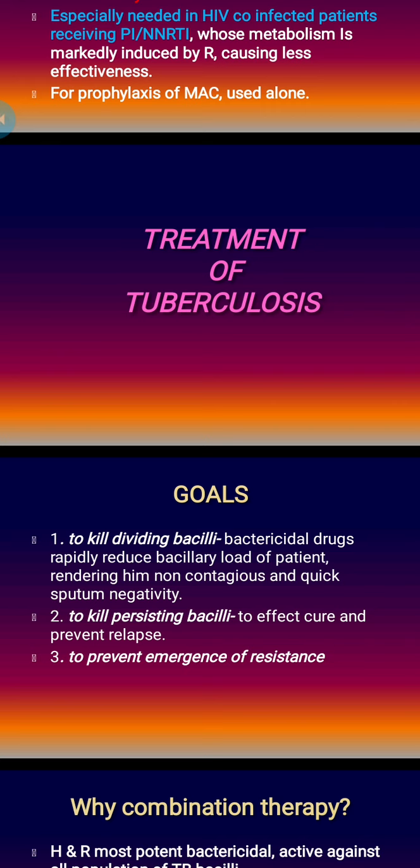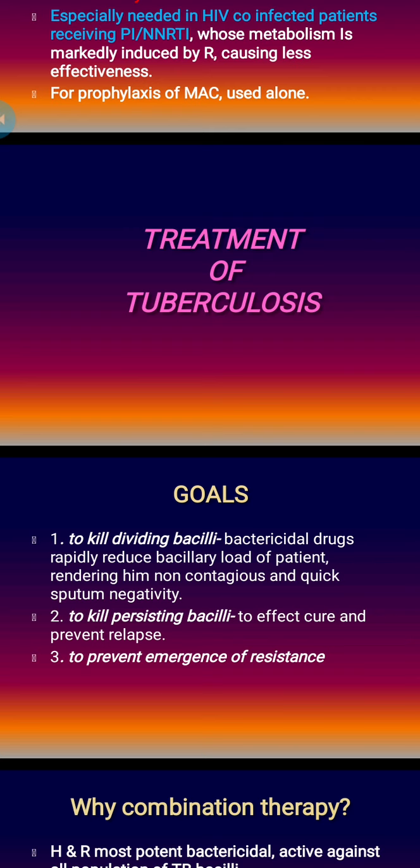So bactericidal drugs are used to rapidly reduce the bacillary load of the patient, rendering him non-contagious and non-infectious, so that sputum of the patient becomes negative. Initially, commonly in pulmonary tuberculosis sputum is positive. With good treatment, and if the patient can follow the treatment well and tolerate the medicines well, there is rapid sputum conversion from positive to negative, and that makes this patient non-contagious to the society. That is a huge boon to the society. So that's why initially our goal is to kill the dividing bacilli.